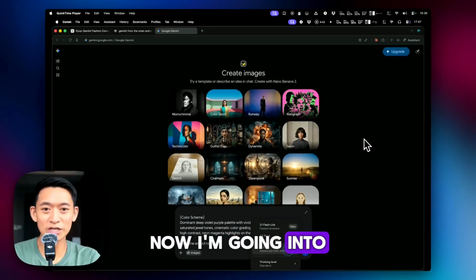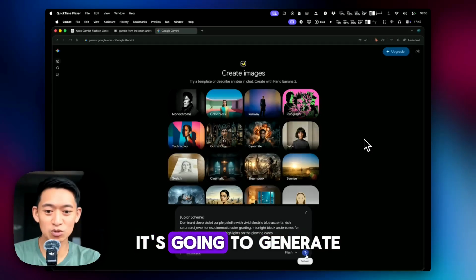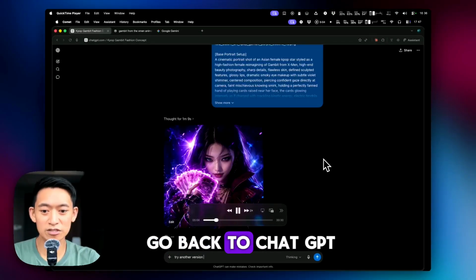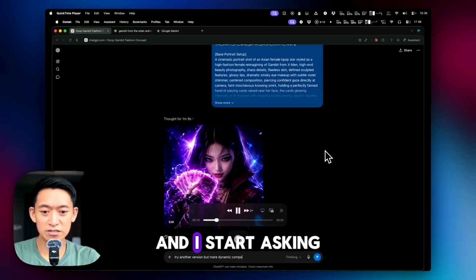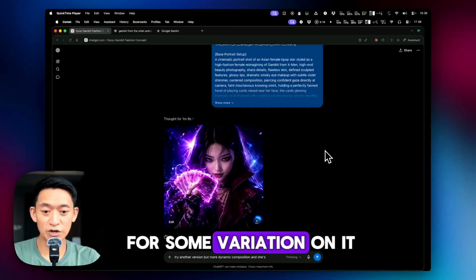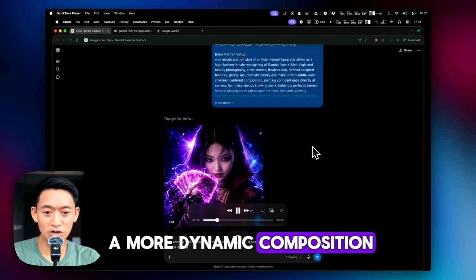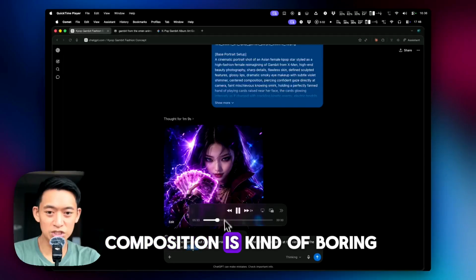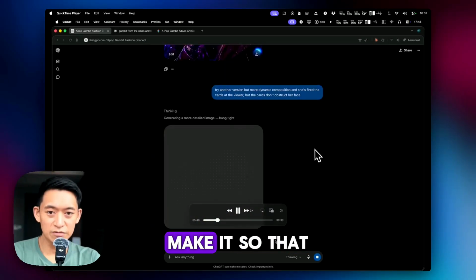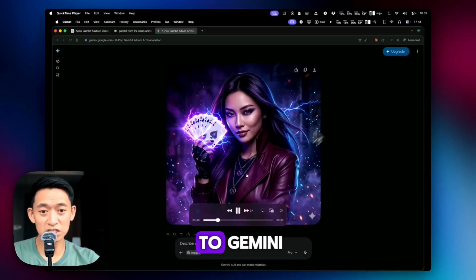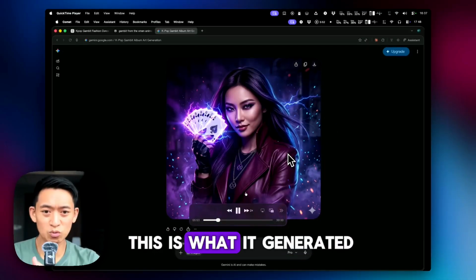So now I'm going into Gemini and seeing what it's going to generate with the same prompt. And then I go back to ChatGPT and I start asking for some variation on it. So I'm saying, okay, try another version, but a more dynamic composition, because I think this composition is kind of boring. And then make it so that she's firing the cards at the viewer. Then I switch back to Gemini. This is Gemini, and this is what it generated.